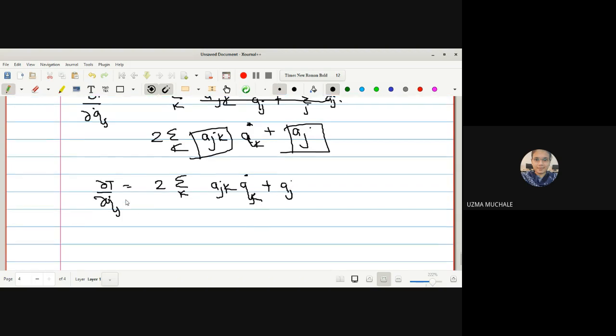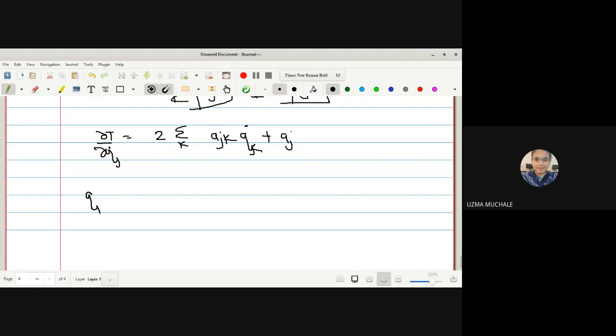Right, now multiplying by Qj dot, we get the result as Qj dot dou T by dou Qj dot will be equal to, now you multiply by Qj dot to the above equation, we get summation over K AJK QK dot into Qj dot plus AJ again Qj dot.